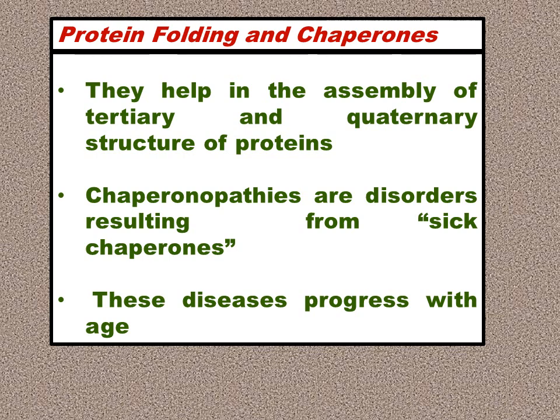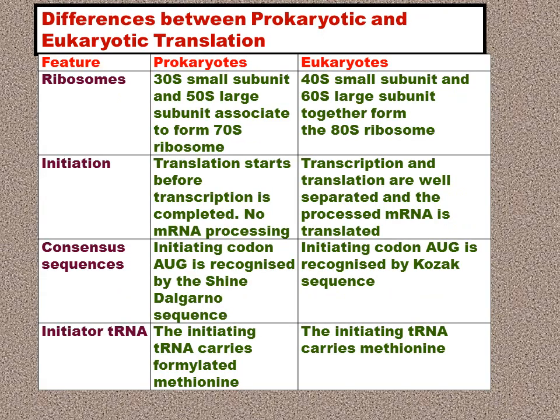So the chaperones help in the assembly of the tertiary and the quaternary structure of proteins. Chaperonopathies are the disorders resulting from sick chaperones, or the chaperones are non-functional. They're not functioning properly. These diseases progress with age. So as age progresses, these types of diseases may occur. That is what it means.